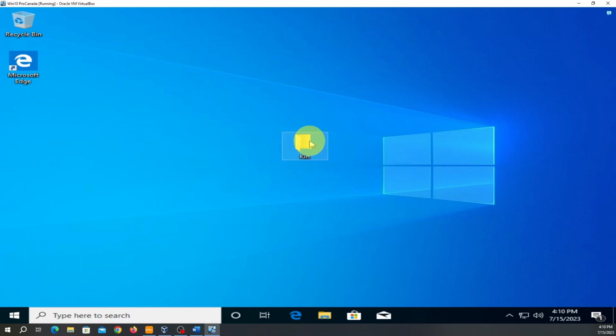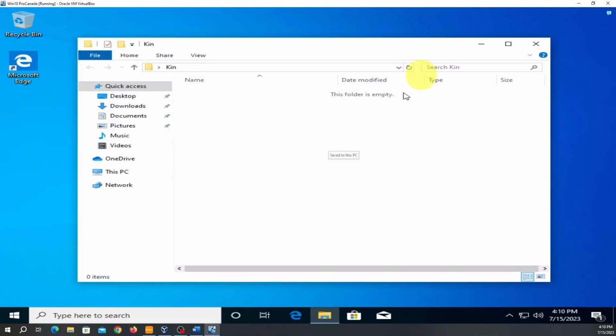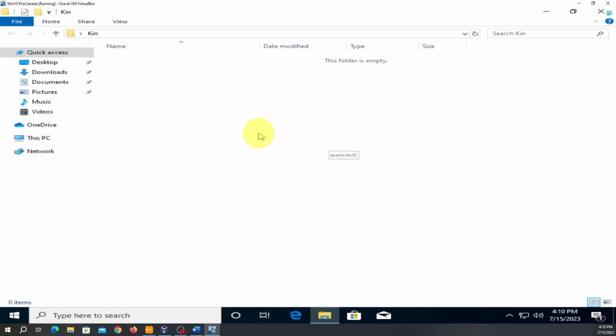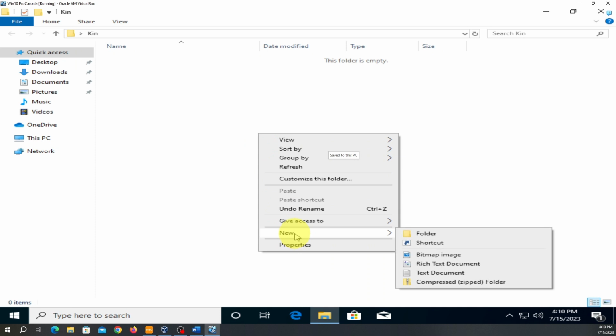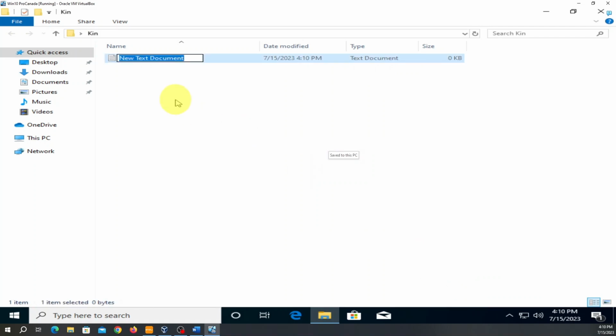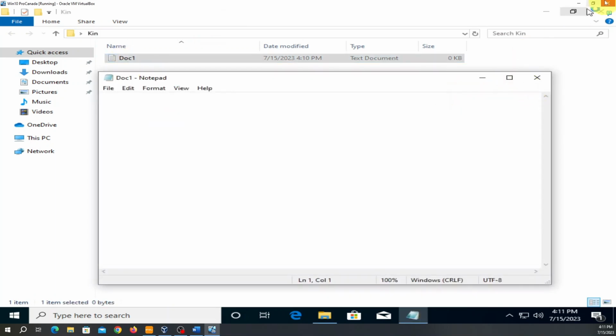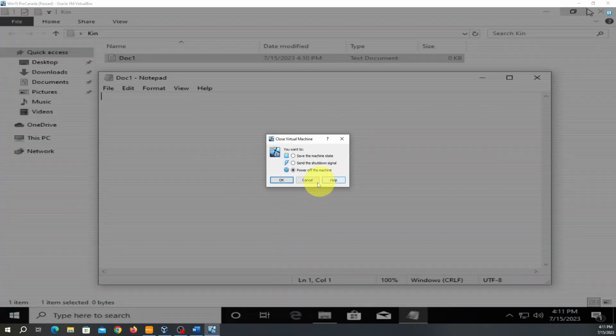So inside of the folder, if we click on it, okay, that's inside. Now we're gonna create the document. Okay, we're just gonna create something simple. Okay, so let's call this document 1. Okay, so we're gonna click this, we're gonna click inside of it. We're just gonna create something small. I'm gonna close this. Oh, sorry.